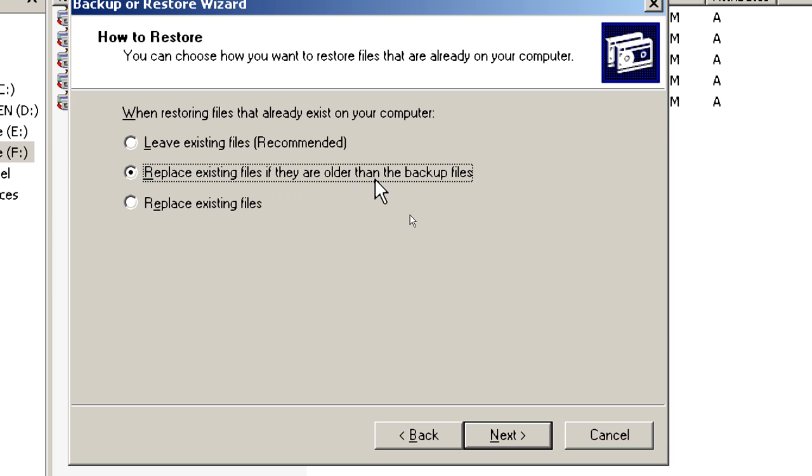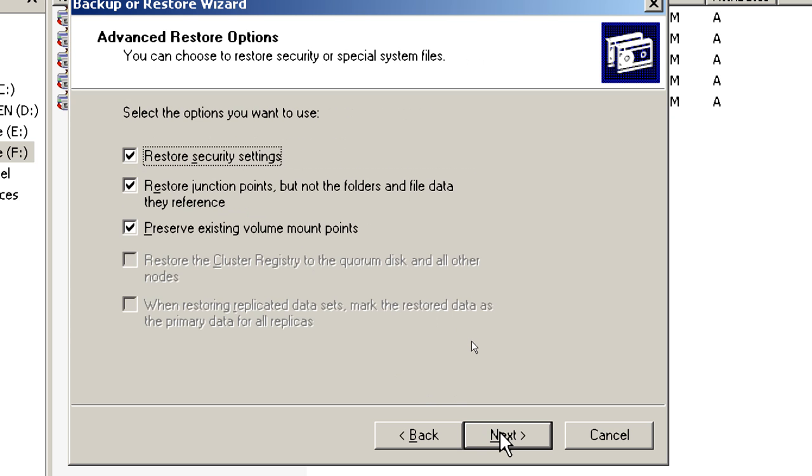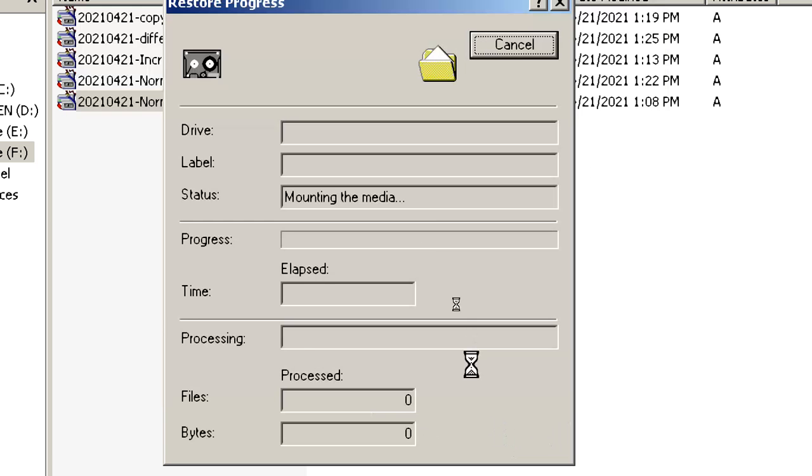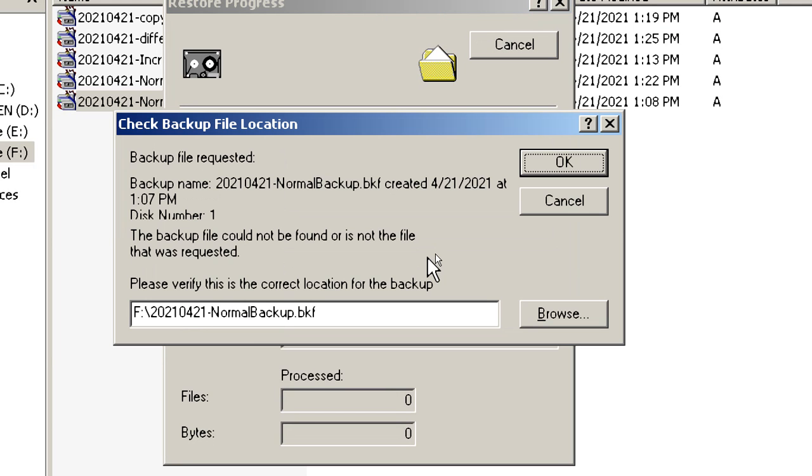Replace the existing file if older than backup files. So leave the existing files, or replace the existing file if older than the backup files, kind of stuff. Replace existing files is also there. There are some selections you have to read, pause it and read it. That's it. Okay, so it is a backup request.